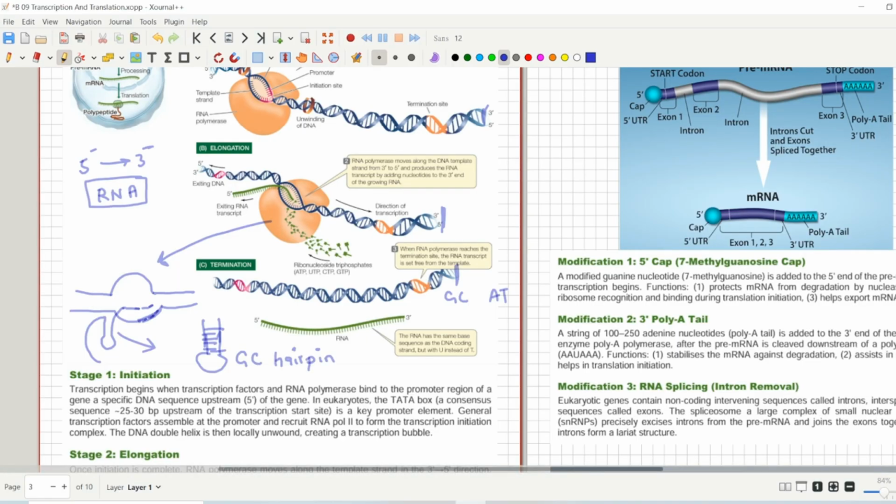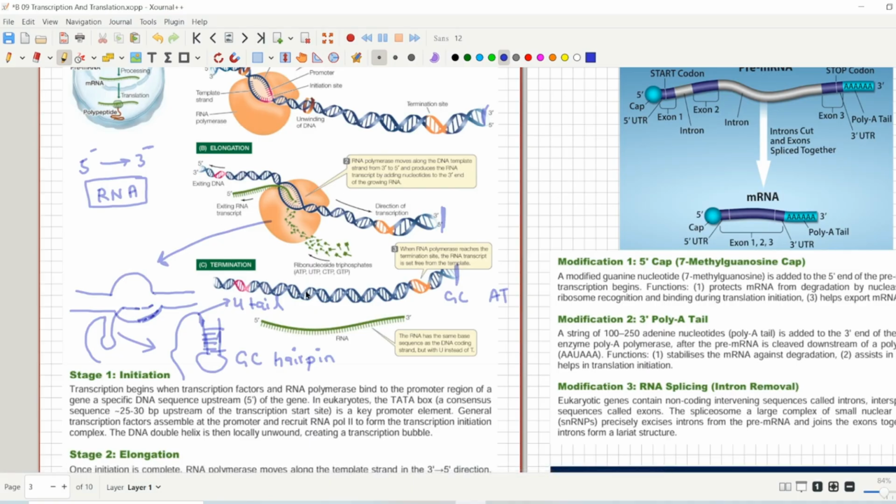The GC hairpin will be followed by a small tail of U nucleotides, uracil nucleotides. It will have a tail, and we will call it the U tail, like this. You have to be really careful about what is the GC hairpin and what is the U tail. The GC hairpin actually causes the RNA polymerase to stop. Just like there is a pin, press that pin and the process will stop. GC hairpin is like that. The GC hairpin is formed at the terminator region and it will stop the whole process.